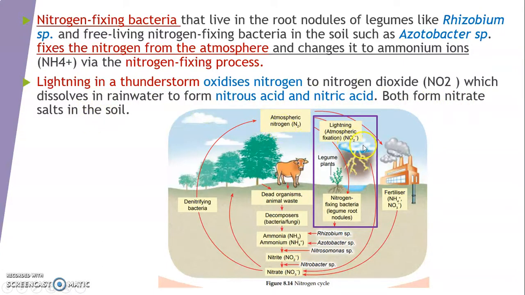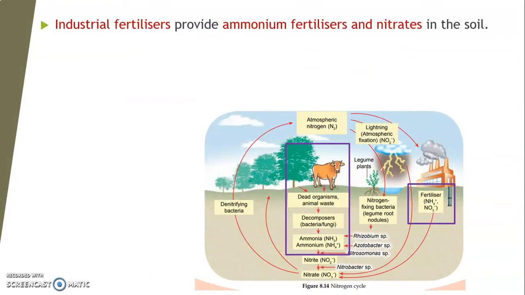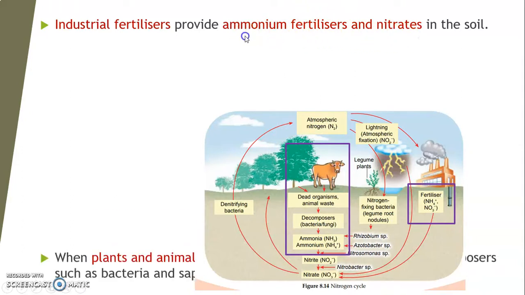Once the acid dissolves in the soil, it will be converted into the nitrate. And then the third process that provides the nitrate or ammonium in the soil is industrial fertilizer. The fertilizer provided to the plant will provide ammonium and also nitrates into the soil.